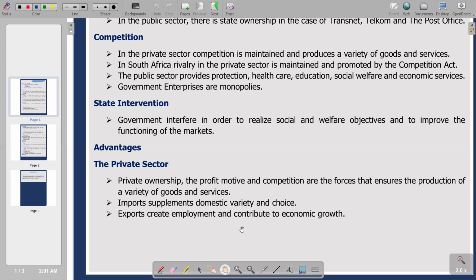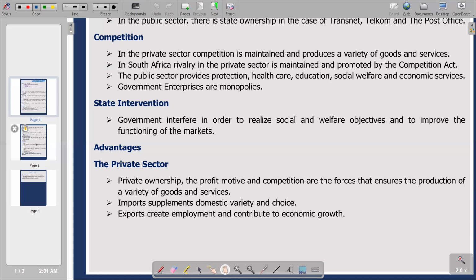As we have more businesses operating, the potential to produce more goods is also high. In that sense, we are going to see the improvement of economic growth in the country, as we are going to have more market value of goods and services produced in the country. Since there is competition, every business that wants to operate will operate. So this becomes an advantage under the private sector.